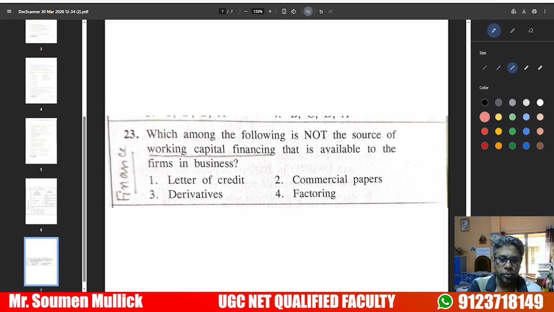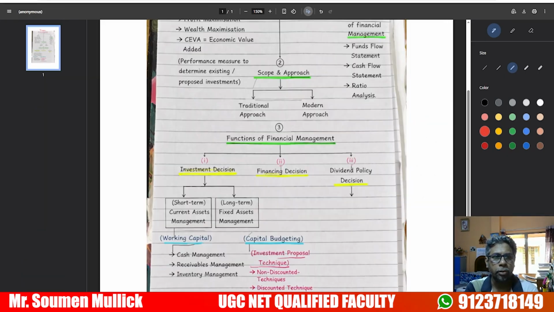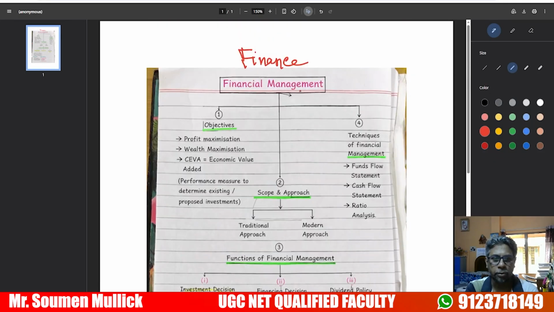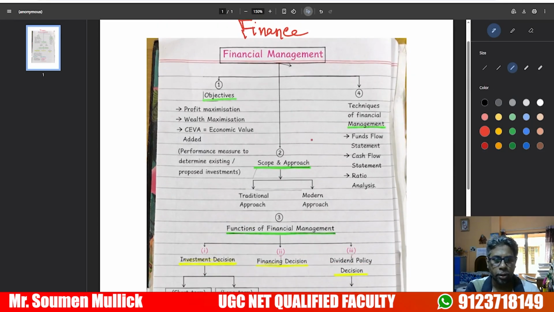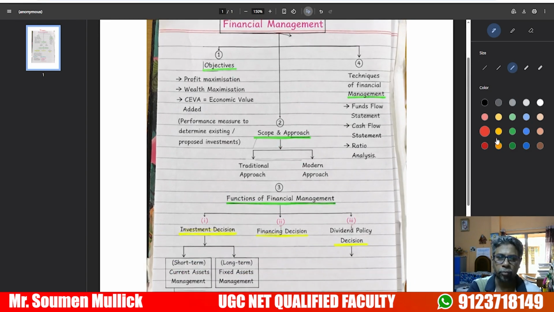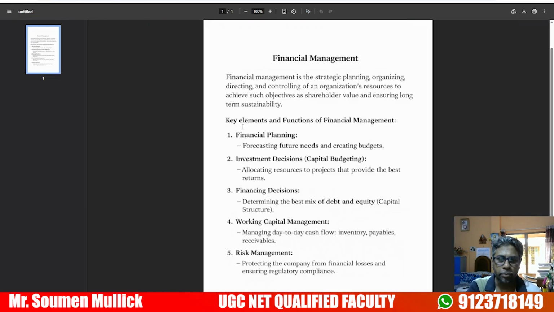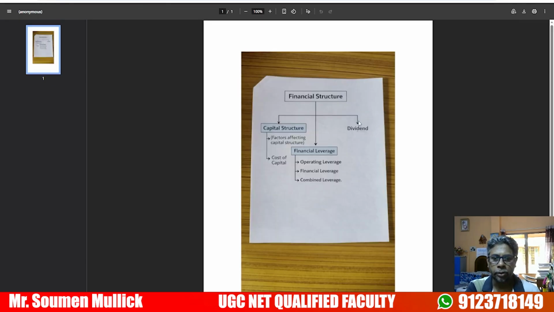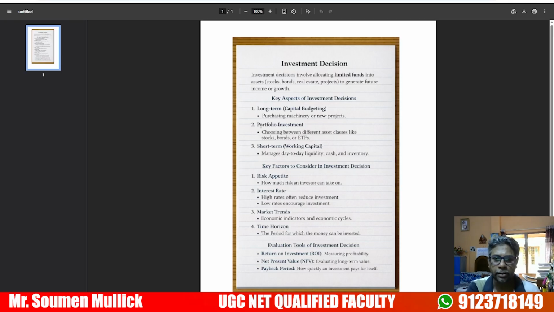My dear students, before solving these kinds of questions, you have to understand financial management in detail: objective, scope and approach, function of financial management, techniques of financial management, important key elements of financial management, and a guide to understand the financial structure also, capital structure, financial leverage and dividend. Next important area, investment decisions.